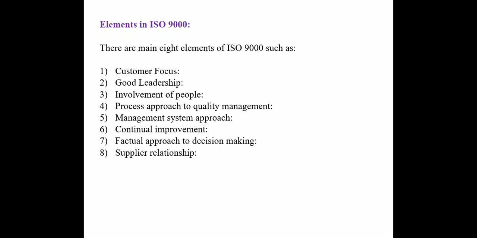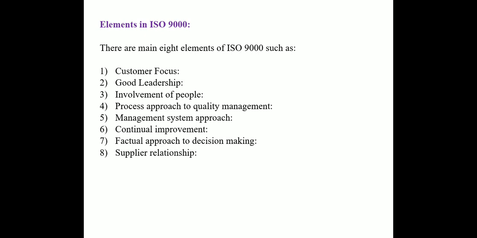Third element of ISO is involvement of people. That is, each and every personnel working in the industry should be involved in completing the project. This will tend towards innovation and creativity and utilize their full abilities to complete a project. Means each and every person, right from the worker up to the manager, should be involved in the process so that their innovative ideas can be utilized and the product of a good quality can be obtained, which can satisfy the customer, which will give the quality of a product.